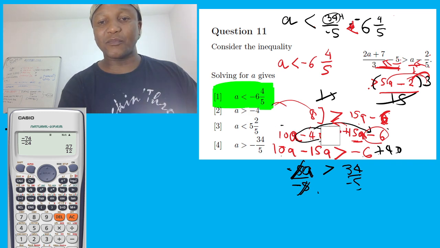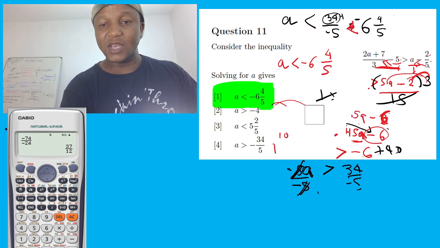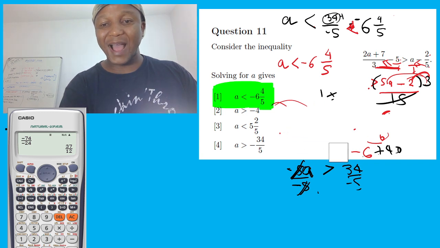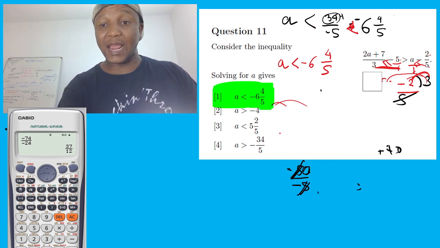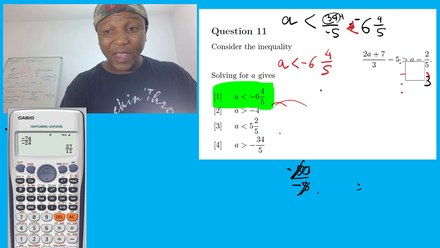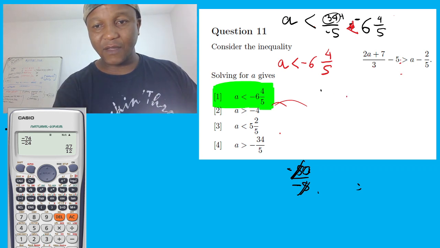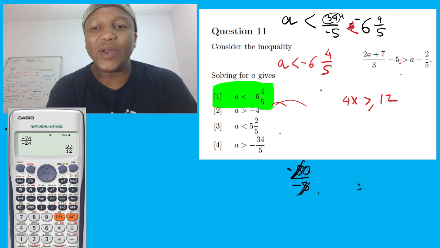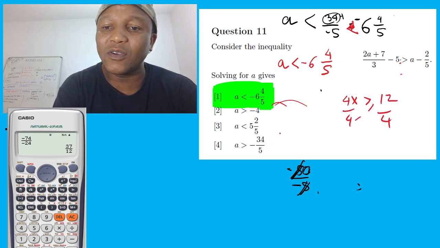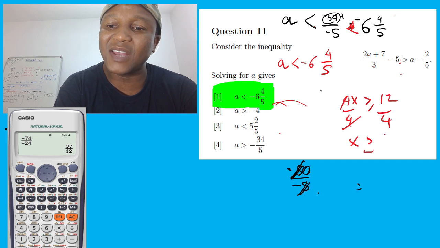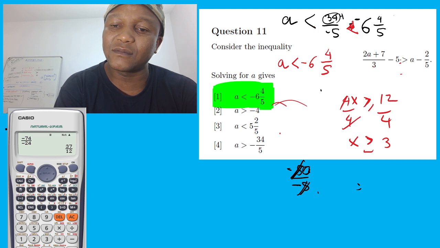Now let me explain something very, very important before we close up. Let me explain about dividing, and why the direction changes, so that you can learn. Only when you divide by a negative. For example, if somebody gives you 4x greater than or equal to 12, this is not going to have any effect. You divide by 4, this and this cancel, so it's going to be x. The inequality is going to be in the same direction, because you did not divide by a negative. You see, it's greater or equal.